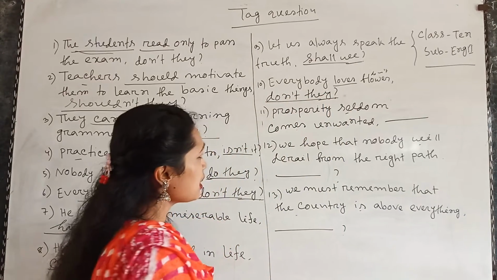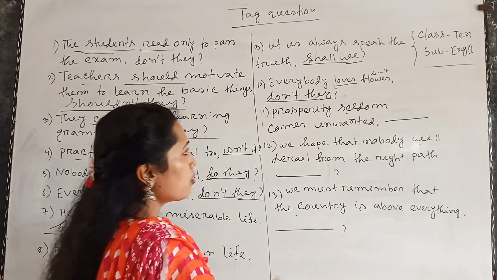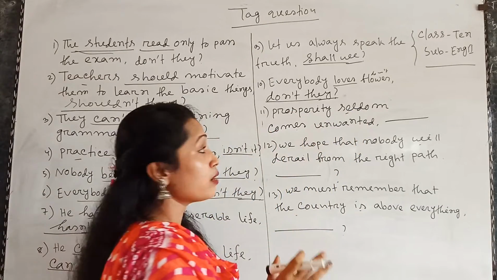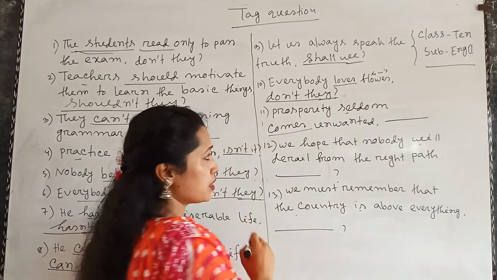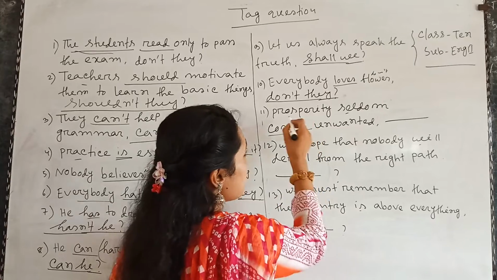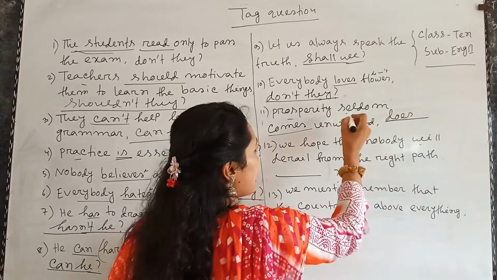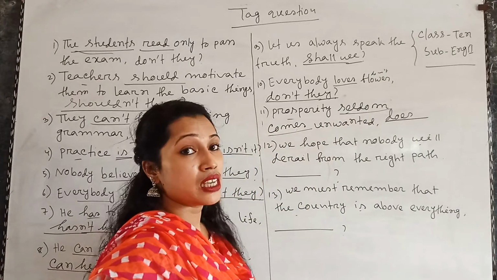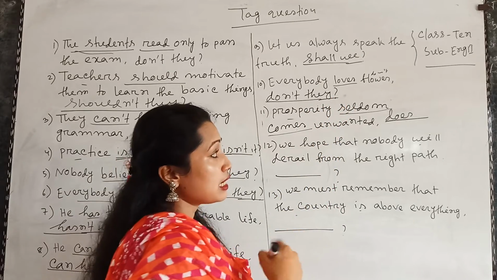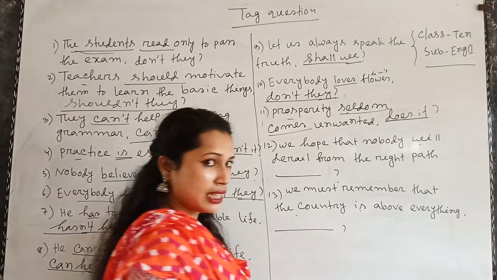Number 11. Prosperity seldom comes unwanted. Here there is no auxiliary verb, but there is the main verb, that is comes. And the statement is in the present indefinite tense, and the subject is third person singular number. That's why does will be used here. And the word seldom is a negative word. That means the statement is in the negative form. That's why the tag will be affirmative. So the answer will be does it.